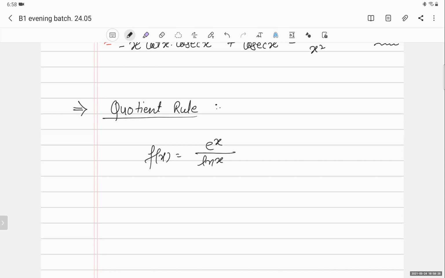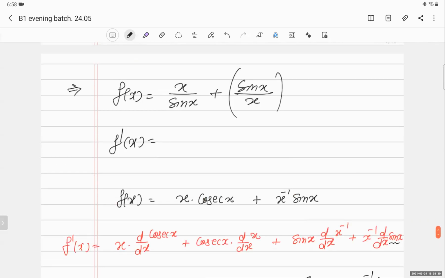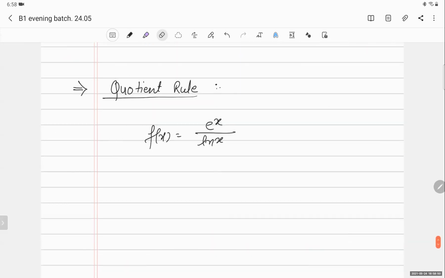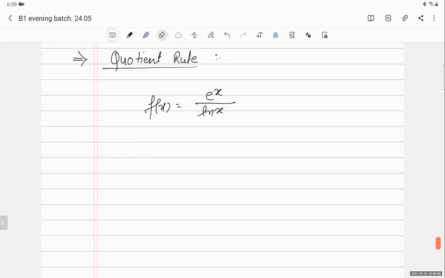From that we cannot solve it, because if you want to convert it into the product rule, you cannot. Here I was able to solve it because I know how to solve x raised to minus 1. But if I say ln x raised to minus 1, then I'm stuck. I don't know what to do. So whenever something like this happens, then we use our quotient rule.